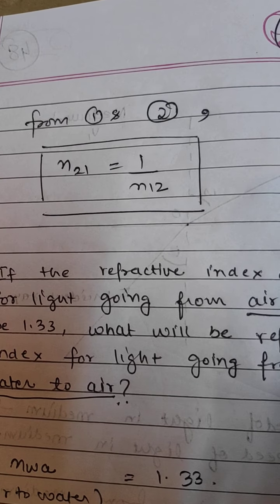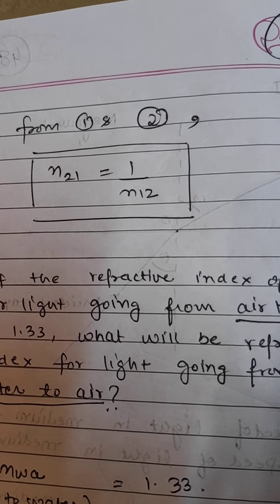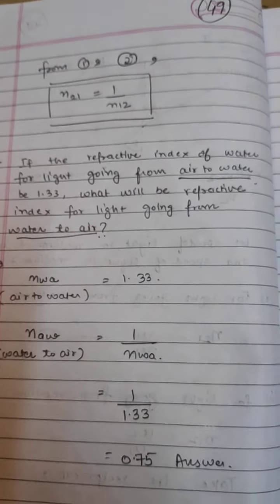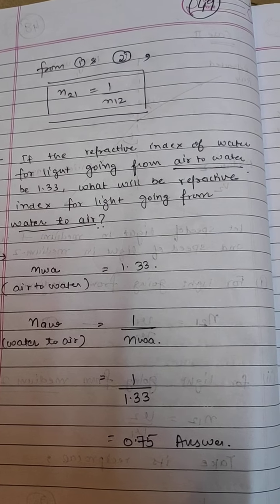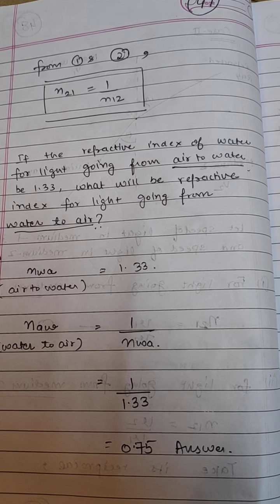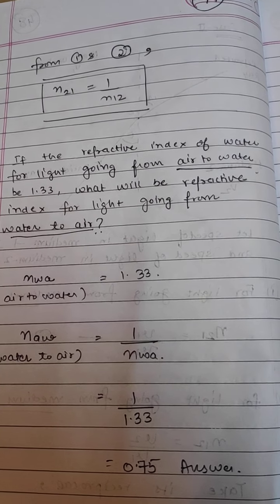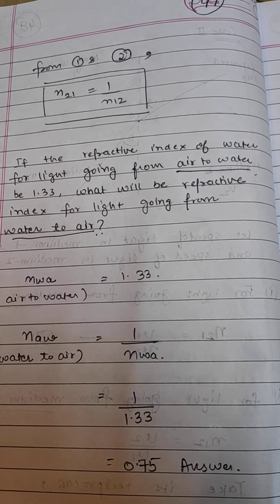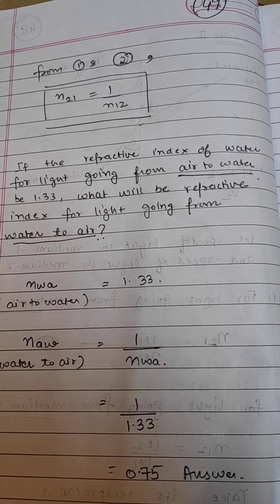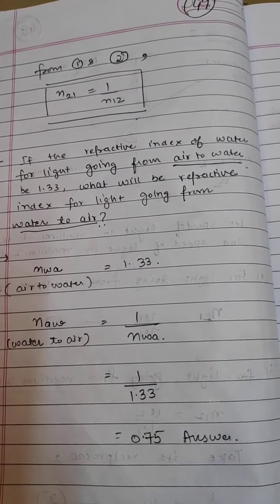So this thing is proved: the refractive index of medium 2 with respect to 1 is equivalent to the reciprocal of the refractive index of 1 with respect to 2. Let's discuss an example. If the refractive index of water for light going from air to water is 1.33, means NWA is given to you as 1.33, what will be the refractive index for light going from water to air? You are going to find NAW. Now NAW is equivalent to 1 by NWA. Take its reciprocal and simplify it, you will get the answer.